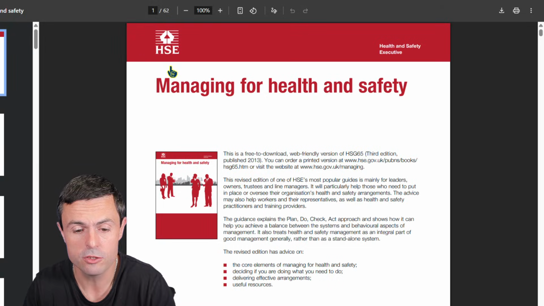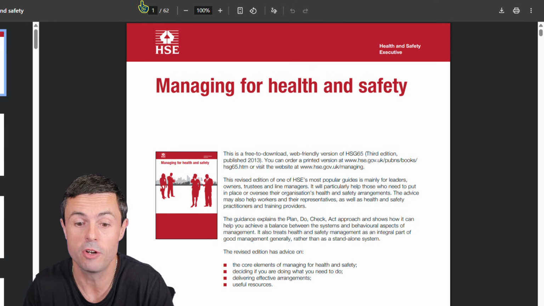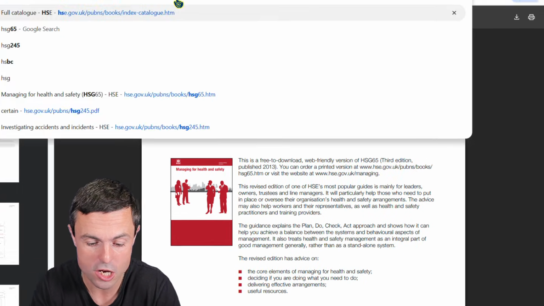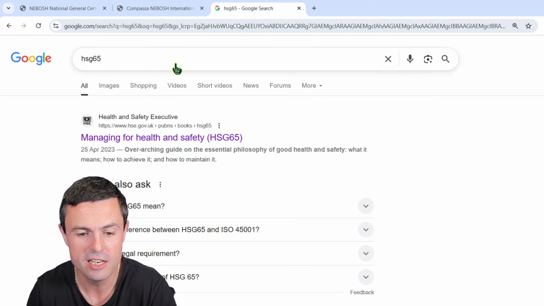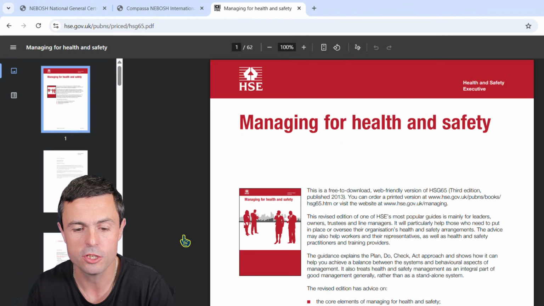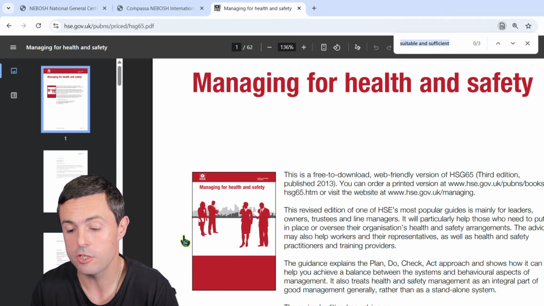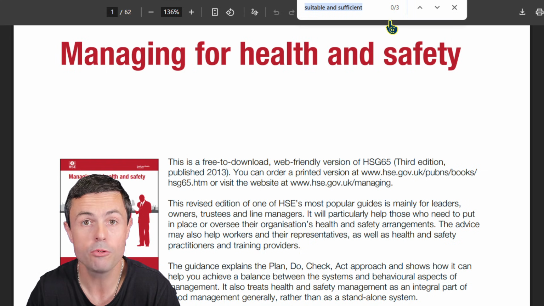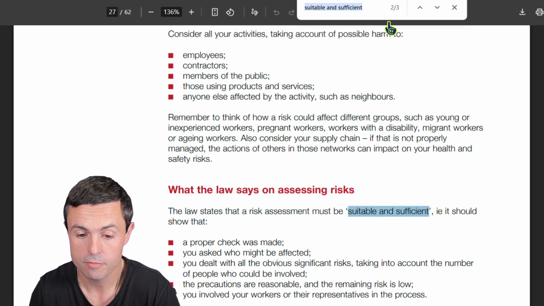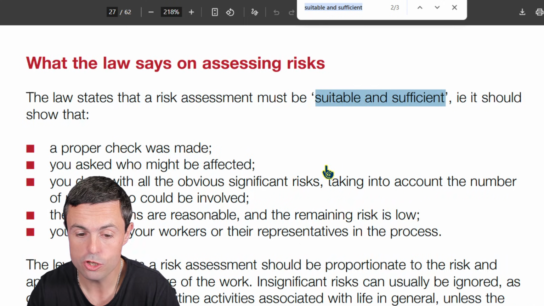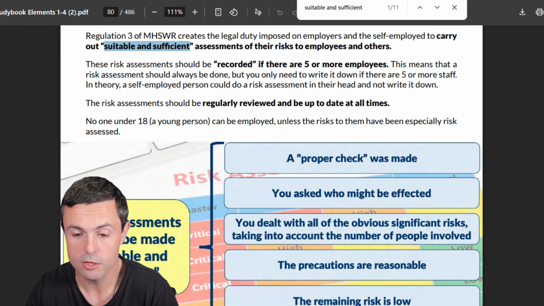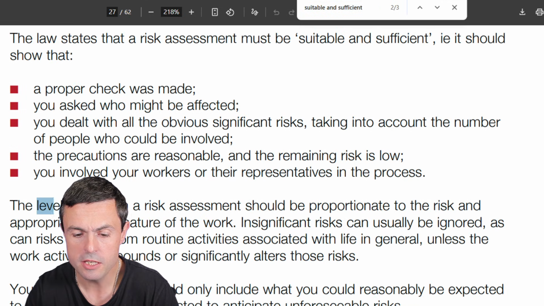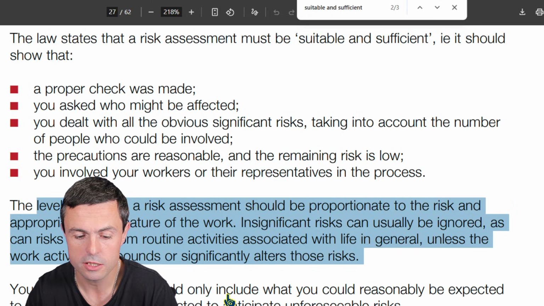Now, if your course materials are not very good, maybe you've got something fairly basic, PowerPoint, I don't know, then just go to the document that NEBOSH have pointed out. All you have to do is just Google HSG 65. Boom, it's there. Literally, it's there. Free copy, you're done. And then what we would do is just do a search for suitable and sufficient. There are only 3 hits, so it's not going to take long for you to find it. Bang, there you go. The law states it should show that. And can you see how our course materials basically say exactly the same thing? And there's a little bit of extra information here about proportionality and so on.